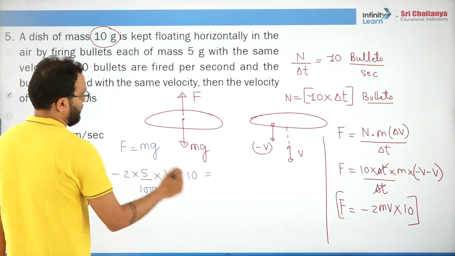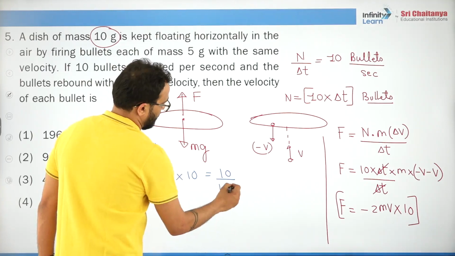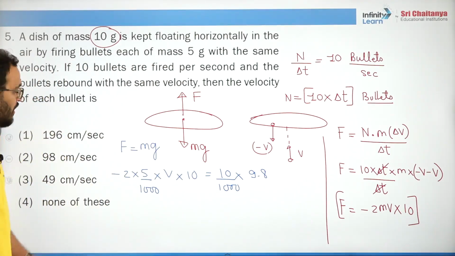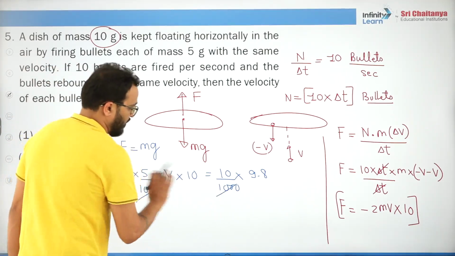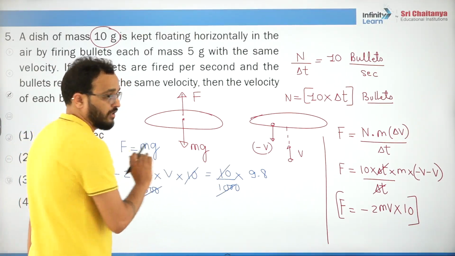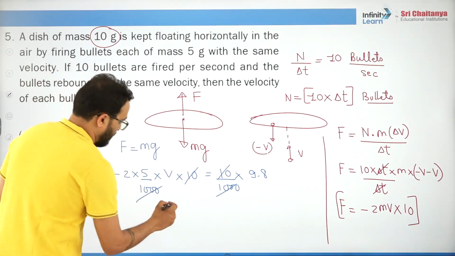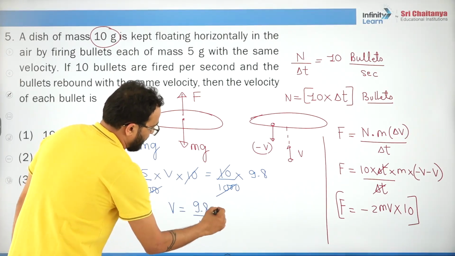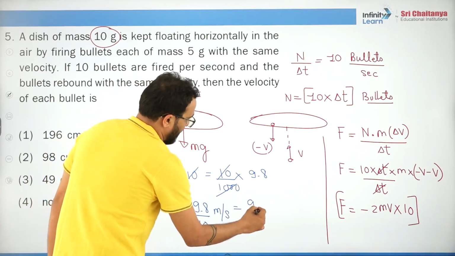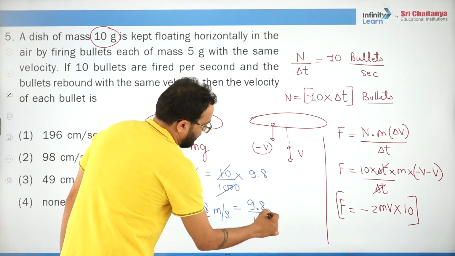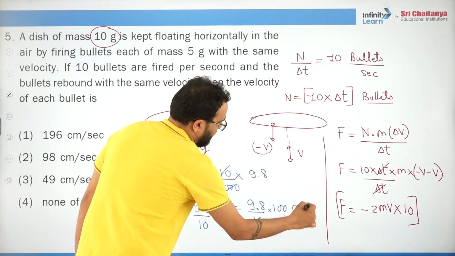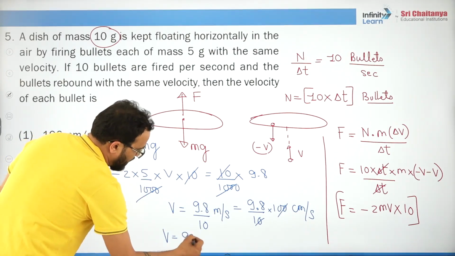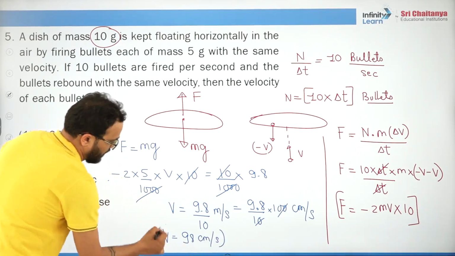What is m? 10 grams, that is 10 by 1000, into g, which is 9.8. Is it clear? So 5 twos are 10, and we get v equal to 9.8 upon 10 meters per second, or we can say 9.8 upon 10 into 100 centimeter per second. So it will be 98 centimeter per second.